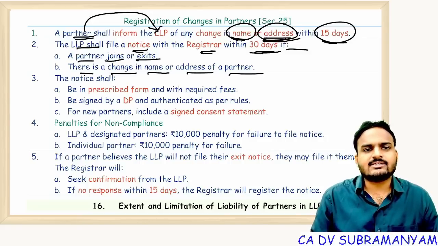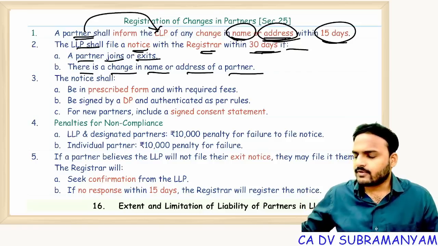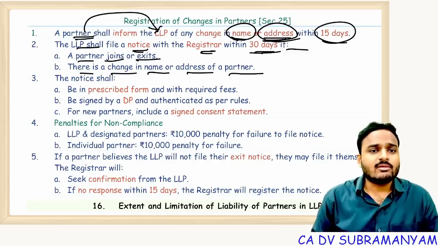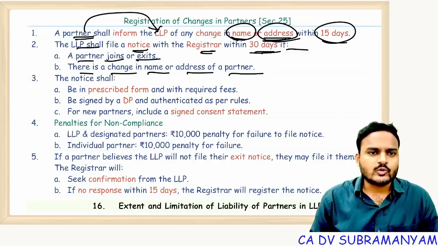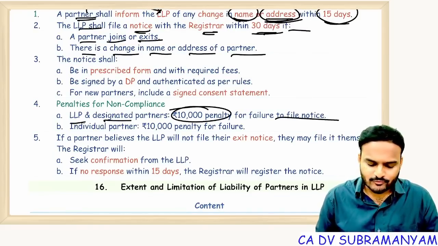That's it. Within 30 days of changes in name, changes in details of the partner, within 30 days of admission of the partner, within 30 days of retirement of the partner, the LLP shall file a notice with the ROC, or else punishment. What is the punishment? LLP and designated partners: 10,000 penalty for failure to file notice. Individual partner: 10,000 penalty for failure.